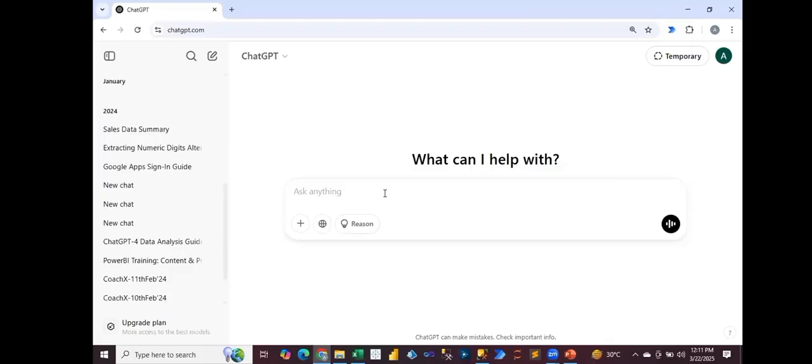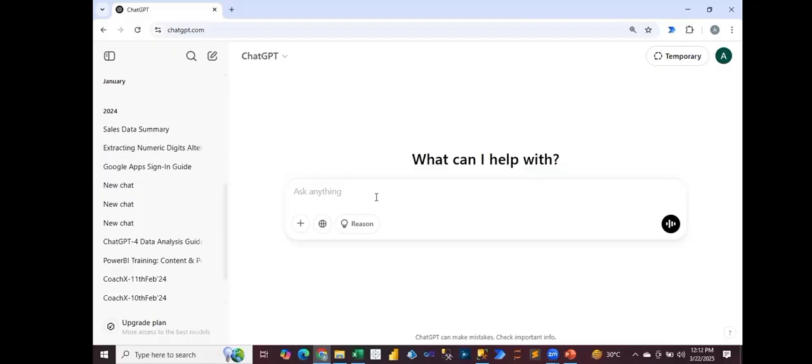So the more you define in the prompt, the more accurate an answer you will get, because ChatGPT doesn't have its own mind. It simply depends on your query, on your prompt. So always remember that when you are providing any prompt, it should be very clear what you are looking for or what your expectations are from ChatGPT. You should keep this point in mind.